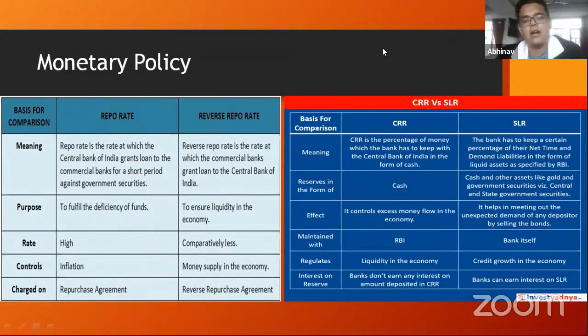So that's how the RBI manipulates how much the banks are going to lend to companies in the economy. Similarly, if the RBI wants the banks to not lend money, then it increases the repo rate, right?